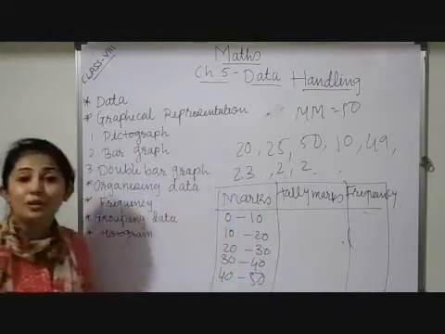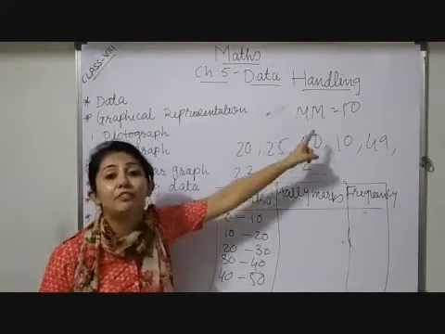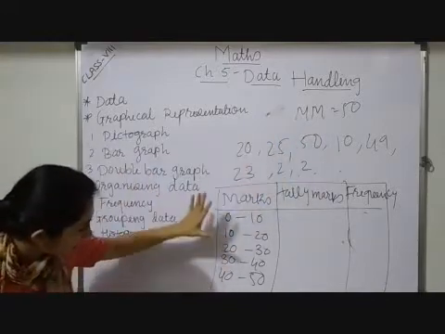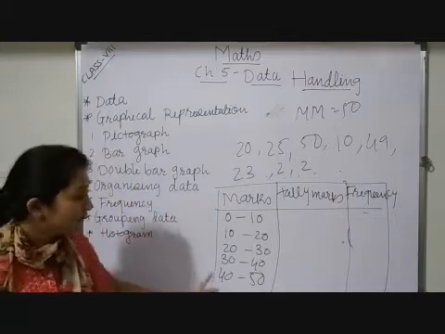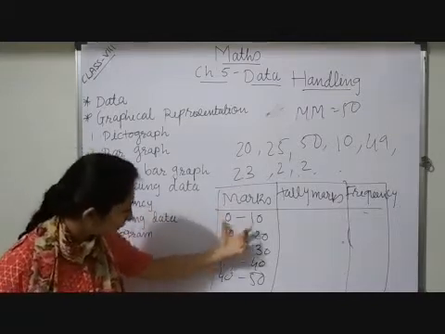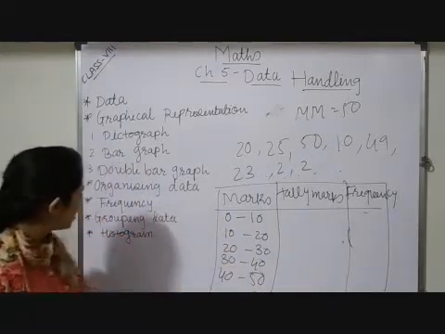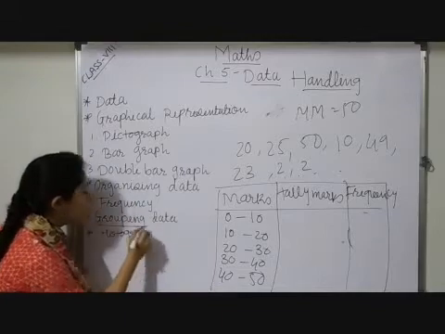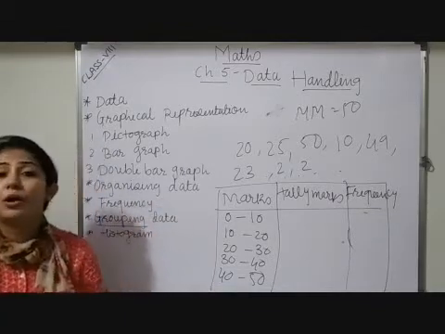Now you may observe, if I have to represent marks of those 30 students out of 50, I am not able to fit all this data on my board. But when I form groups, I can fit all 50 numbers easily on my table. So for that reason, we have to do grouping of data.